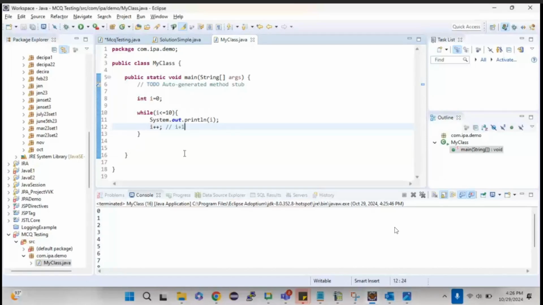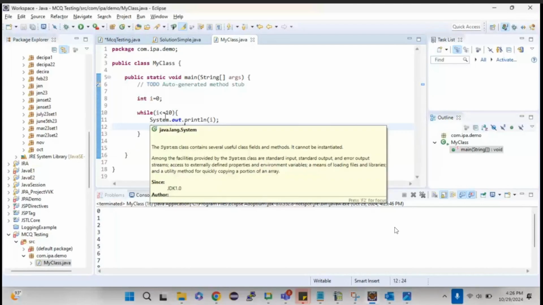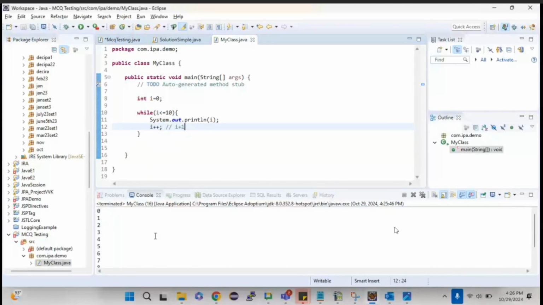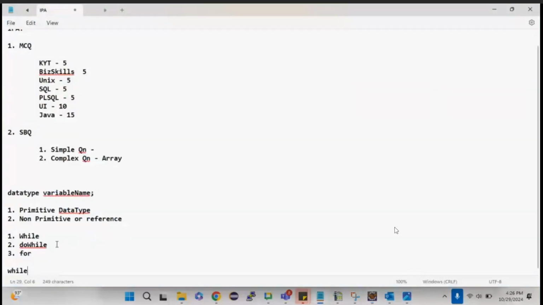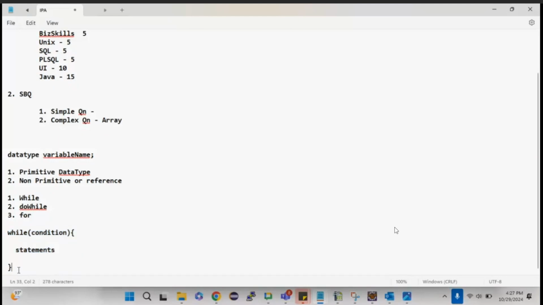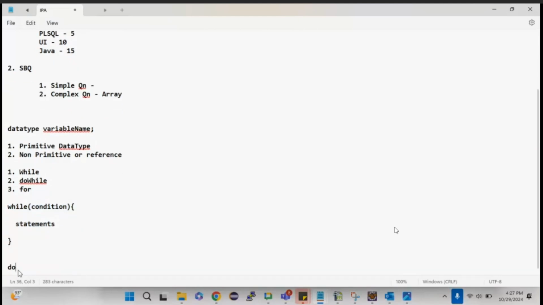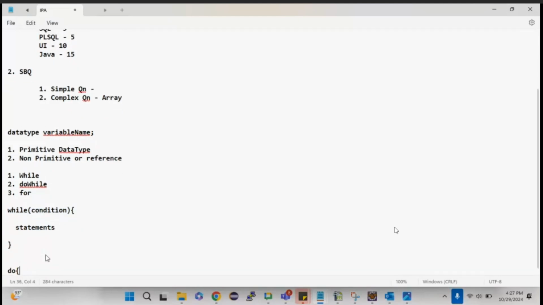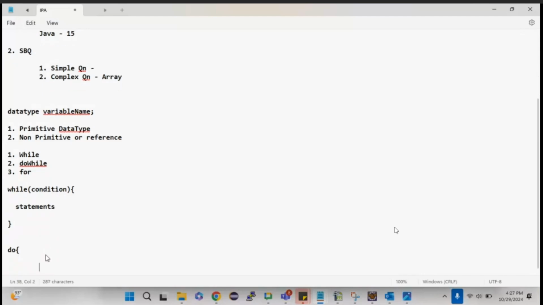Yes, sorry for that. So it will print 0 to 10 here. Next is do while. As I mentioned, in a while loop it is while, the condition, and then the statements. Whereas if it is a do while loop, the syntax will be do and then the statements.